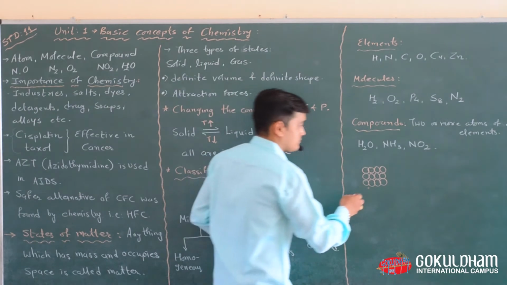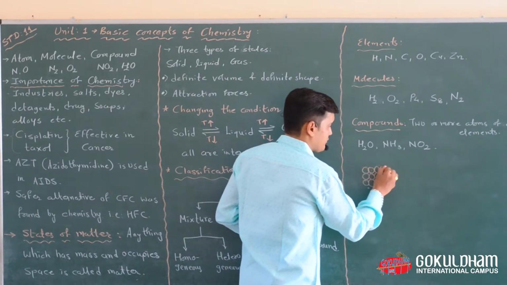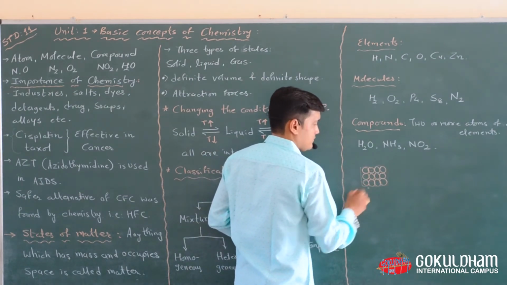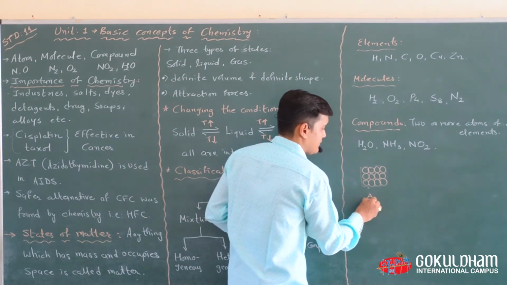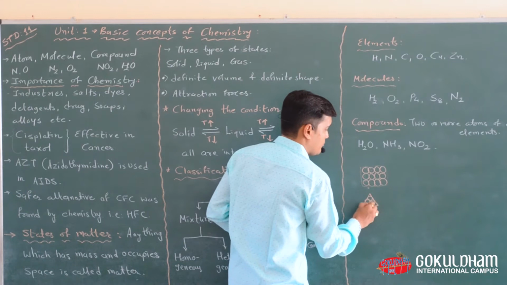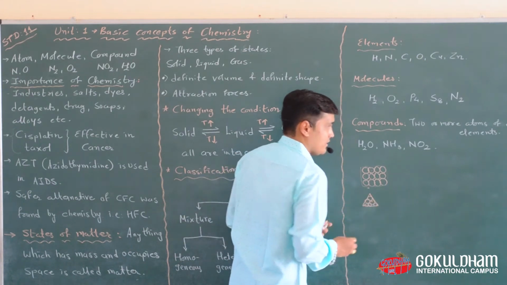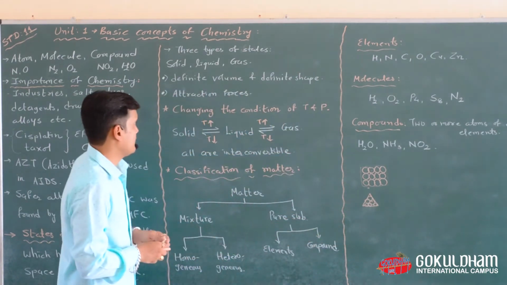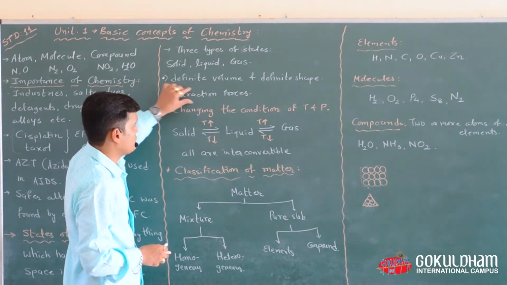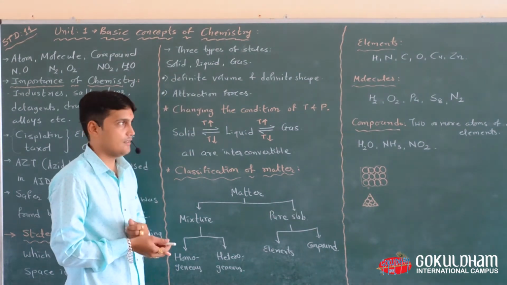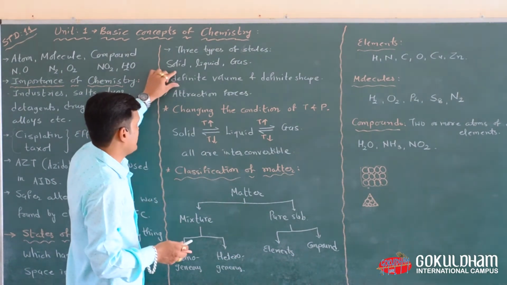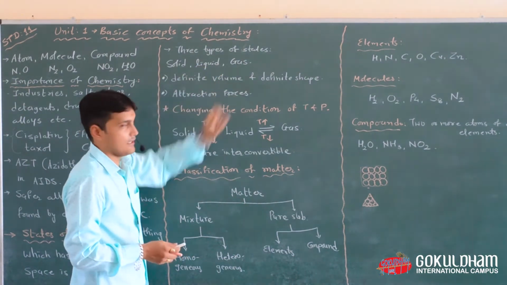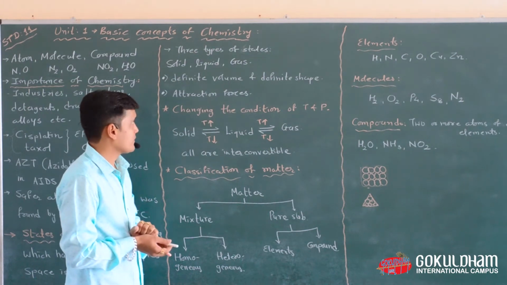Suppose this is a square shape, or a triangle shape, but the molecules are arranged in a very tight condition. It means the attraction forces are very high in the solid category. Solids have definite volume and definite shape.